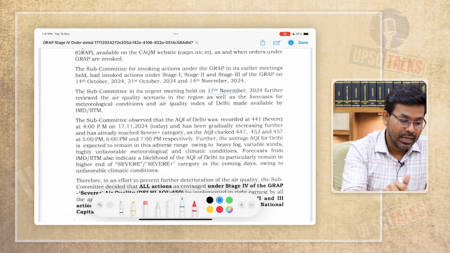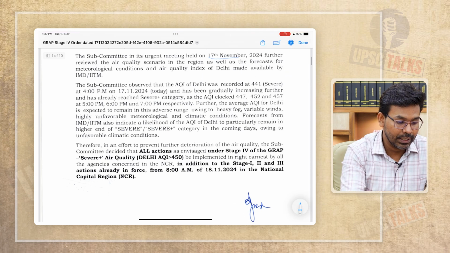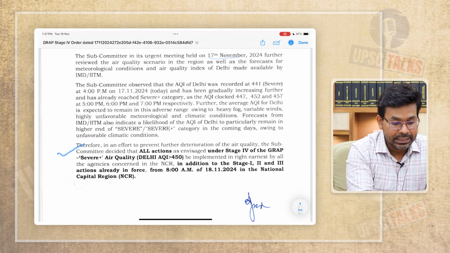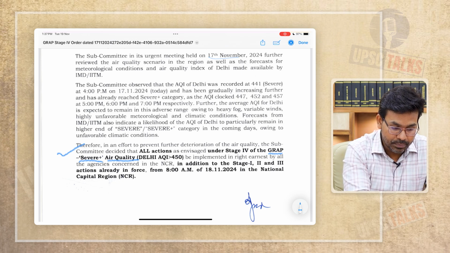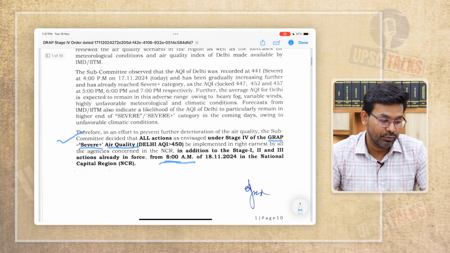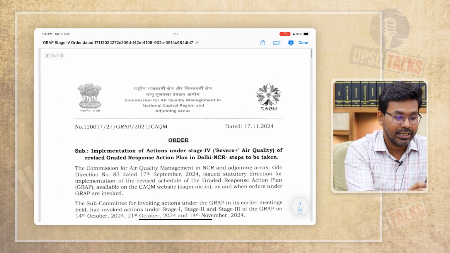So this Commission has recommended some action steps, which will be taken under the Graded Response Action Plan under the severe plus category. It was made effective from 8 a.m. on 18th November 2024, and was applicable to the National Capital Region in Delhi.